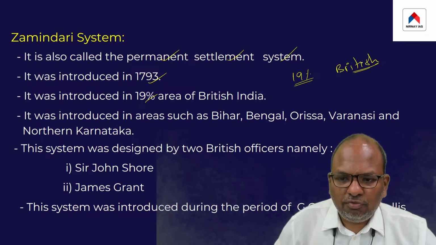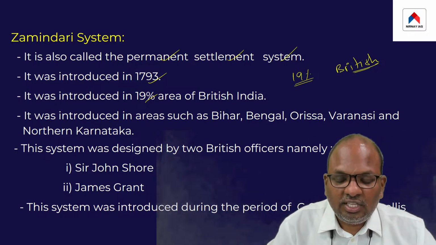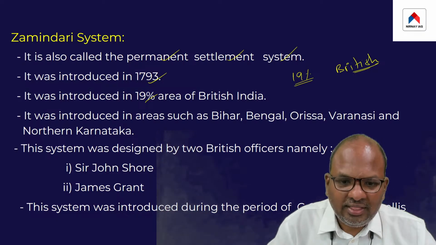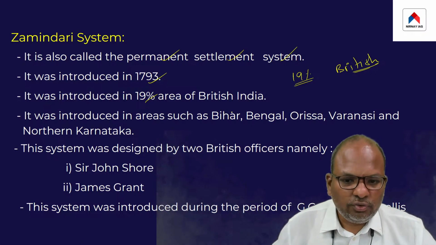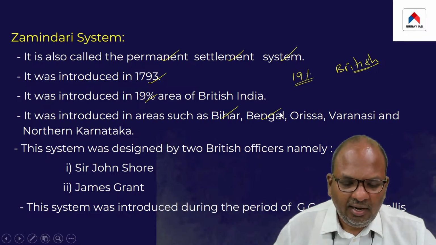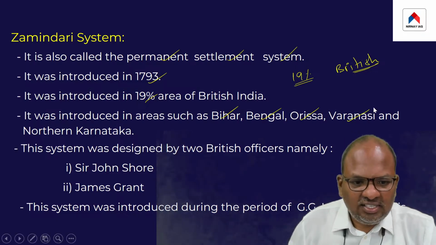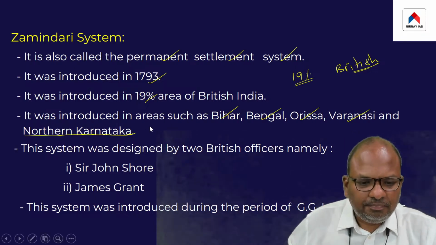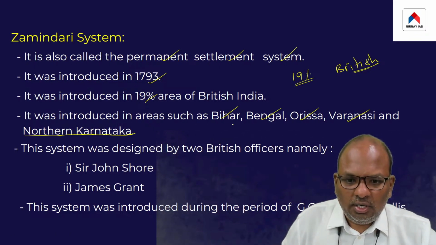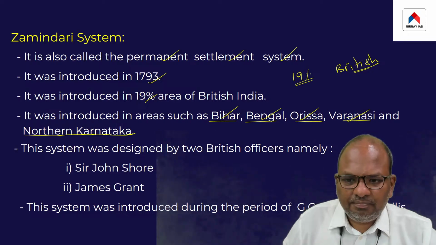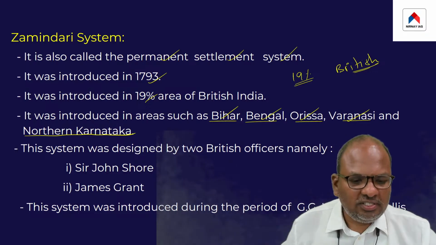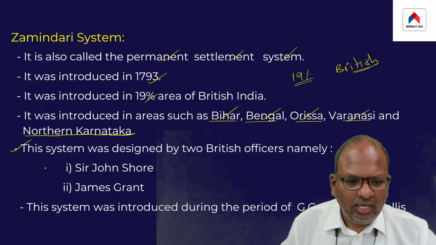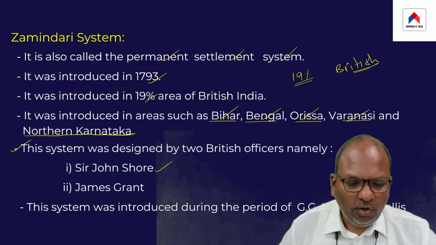Only in 19% of the territory of India that was under the direct control of the British was this system introduced. Which areas? Basically, it was introduced in Bihar, Bengal, Odisha, Varanasi, and the northern part of Karnataka. The system was designed by two British officers: one is Sir John Shore, and the second is James Grant.